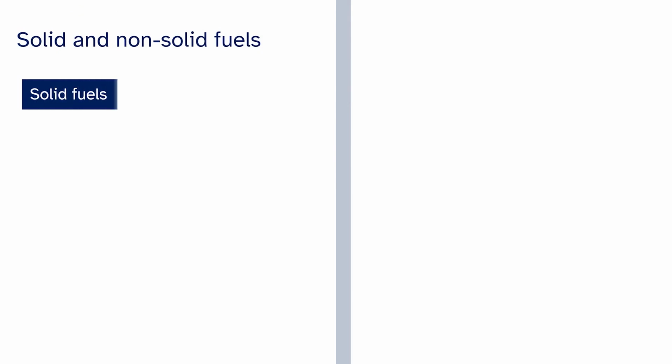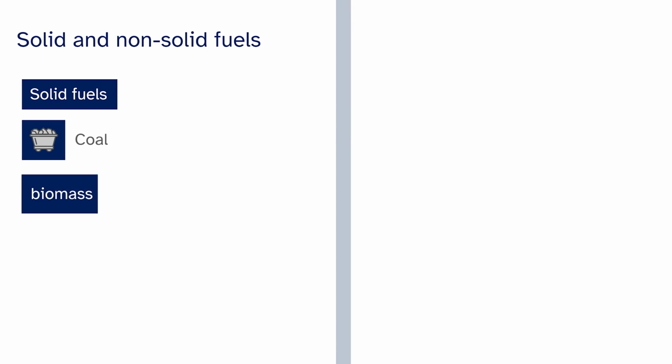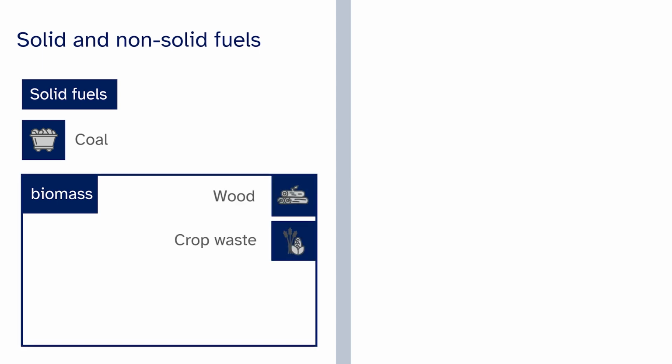Solid fuels are solid materials burned as fuels. Some common solid fuels include raw or unprocessed coal and biomass fuels. Biomass fuels are derived from plant matter and used directly as a fuel or processed into other forms like pellets. Biomass fuels used in and around the home include wood, crop waste, animal dung, and charcoal. In some cases, plastic bottles, tires, and other solid materials are used as fuels.